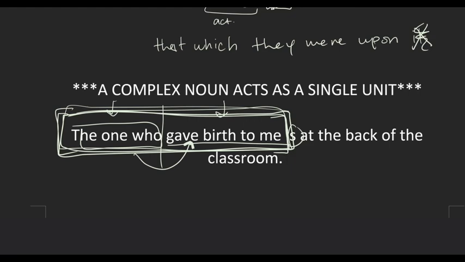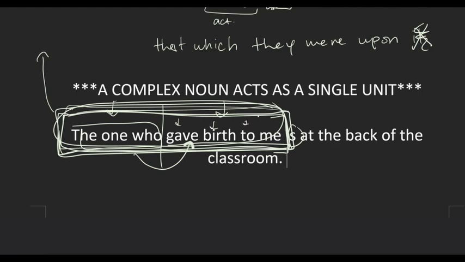So just imagine putting a capsule around the complex noun and then zooming out, and looking at what this entire capsule is doing in the sentence. Don't get caught up in what's inside the capsule. So going back to the example of the one who gave birth to me is at the back of the classroom, it's still an is sentence. The one who gave birth to me is before is, and at the back of the classroom is after is.